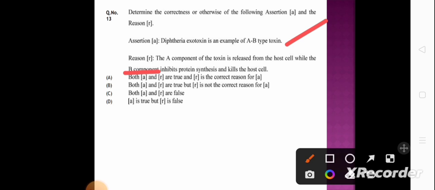So in option A, both A and R are true. No, because A is correct but R is not true. Option B, both A and R are true, is also not correct. Option C, both A and R are false, no, A is correct. Now option D is A is true but R is false. It is correct.